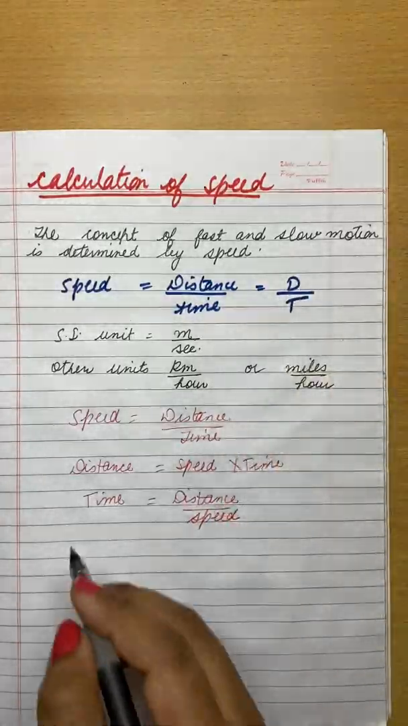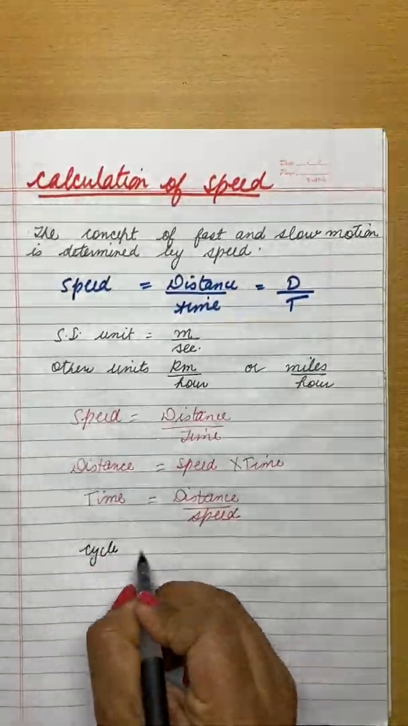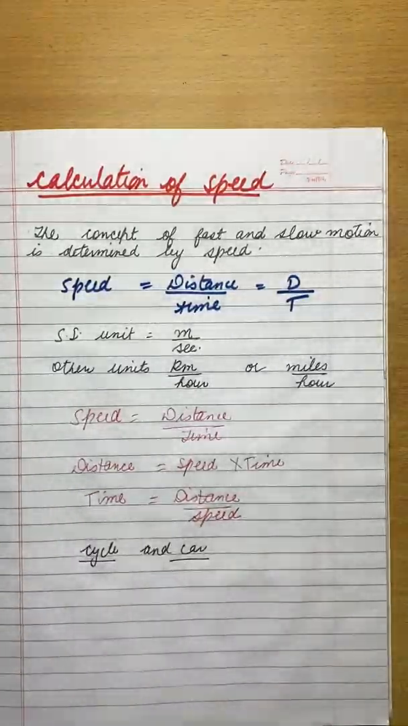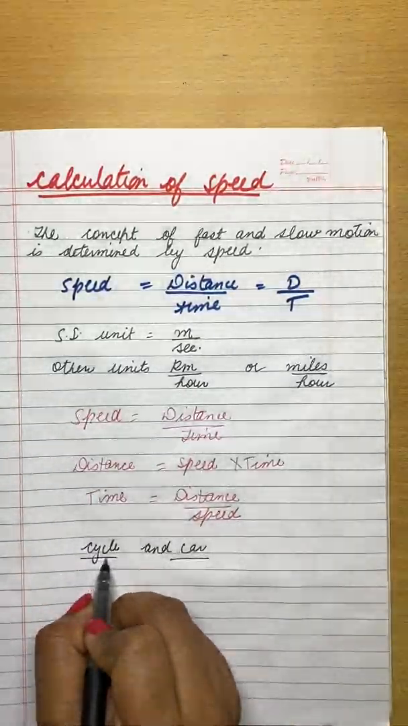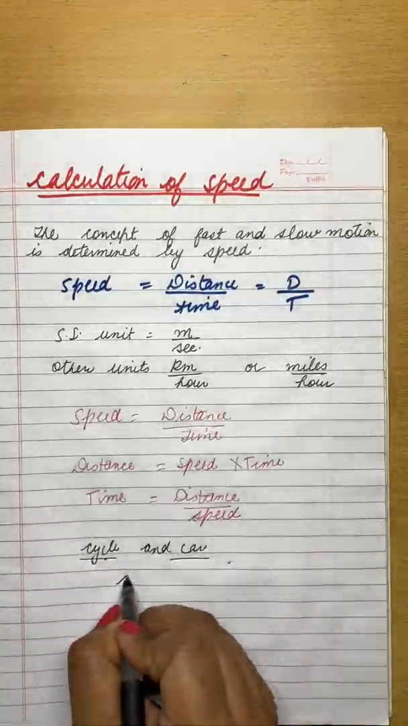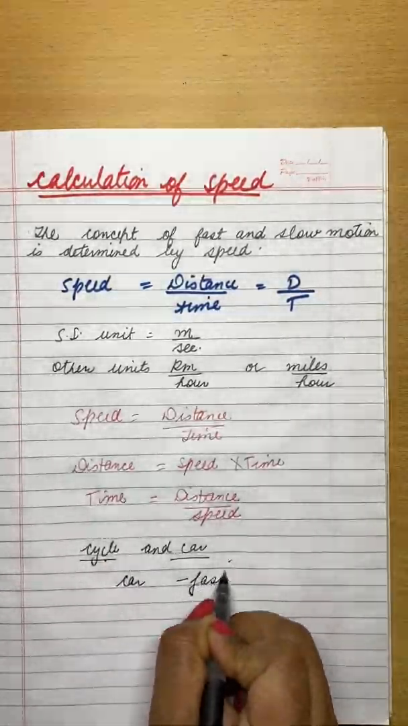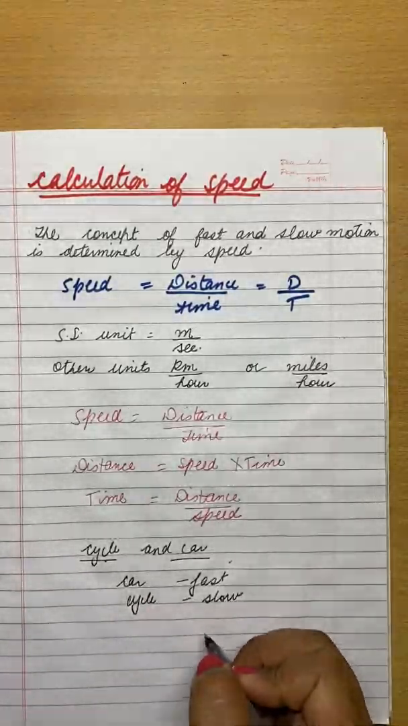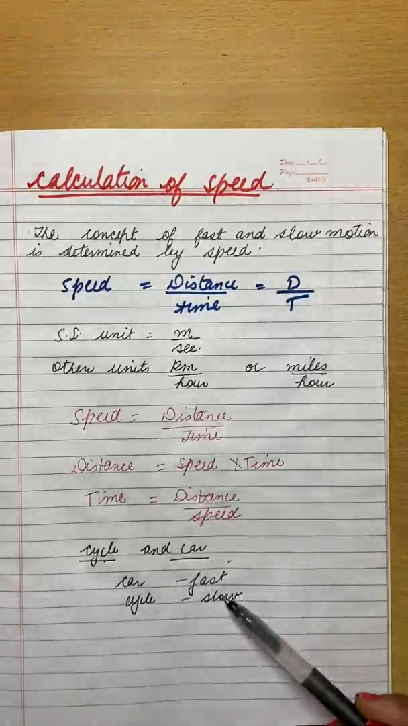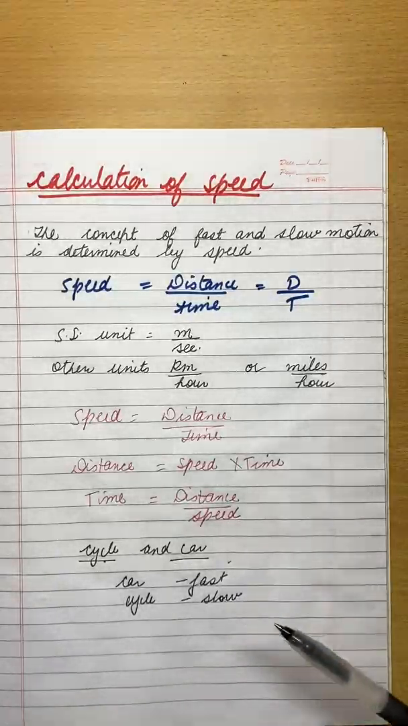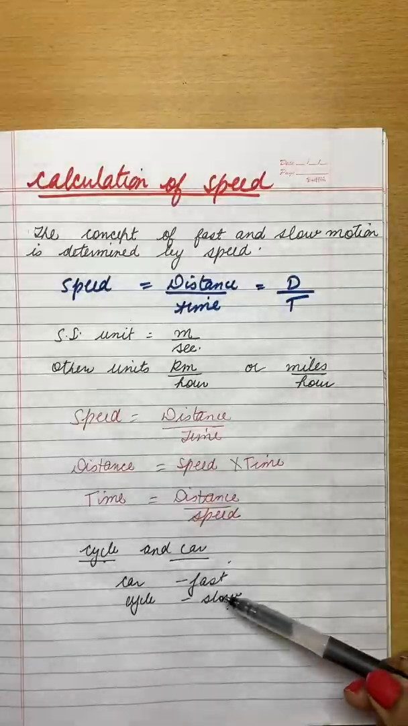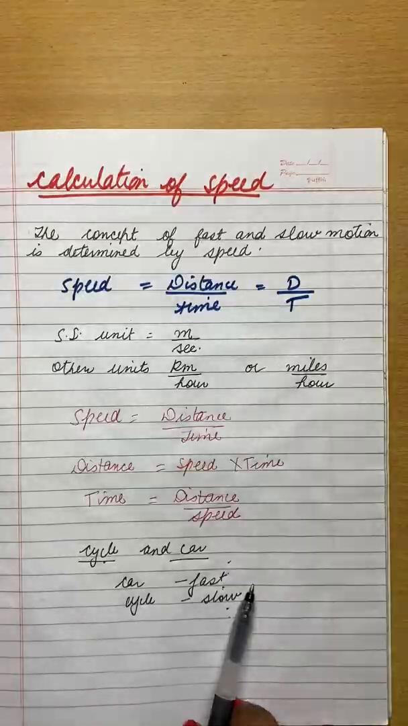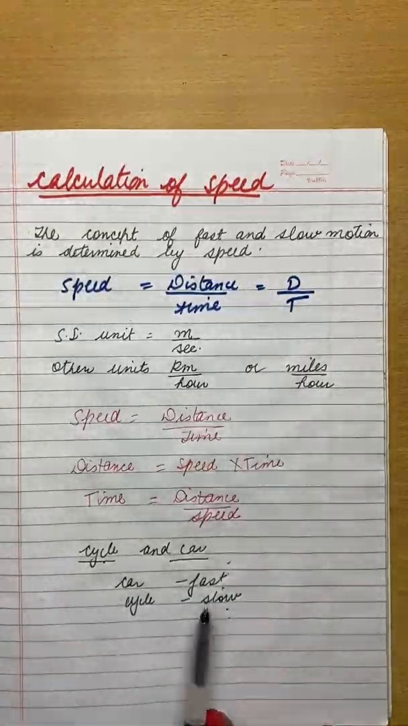Suppose we consider two things, a cycle and a car, and we are studying their motion, right? And you know that the motion of a cycle is slower than a car, right? The car will move fast and the cycle will move slow. That means the car travels faster than the cycle, or we can say that the cycle will travel slower than the car. How will we find which one is moving fast and which one is moving slow? With the help of speed.